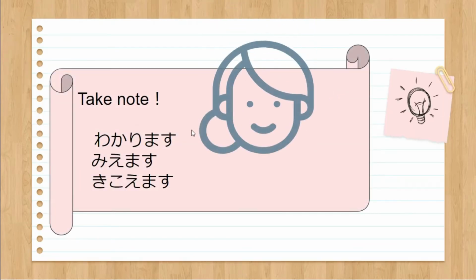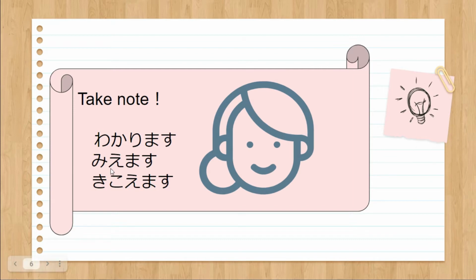Now take note, wakarimasu, miemasu, and kikoemasu don't take the potential form. Why? Wakarimasu already possesses the ability of possibility. For miemasu and kikoemasu, we will study later why they don't take the potential form. But for now, you just have to take note that there is no wakaremasu, mieraremasu, or kikoeraremasu.